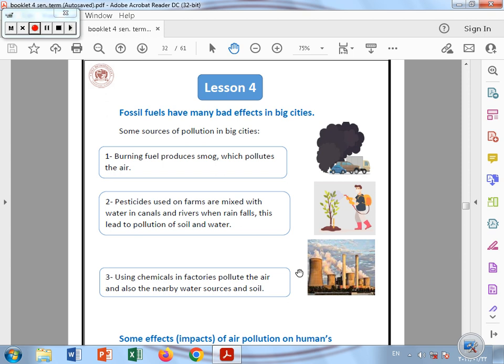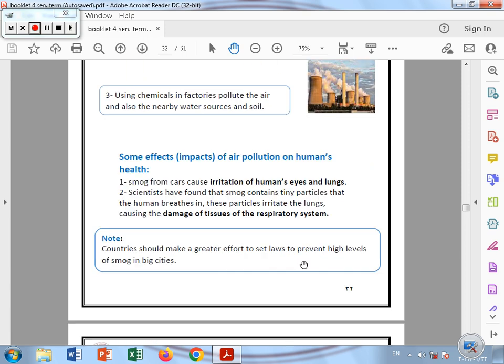So we have some effects or impacts of air pollution on the human's health. How does the pollution of air affect the human's health? Firstly, the smoke that comes from the cars causes irritation of the human's eyes and lungs, so we cannot breathe very well because of the damage or irritation of our two lungs, and we also damage our eyes.